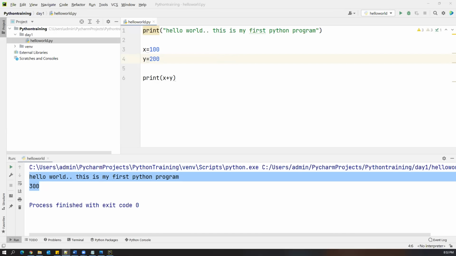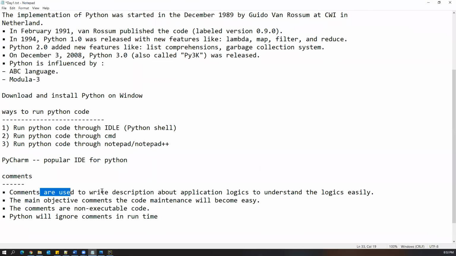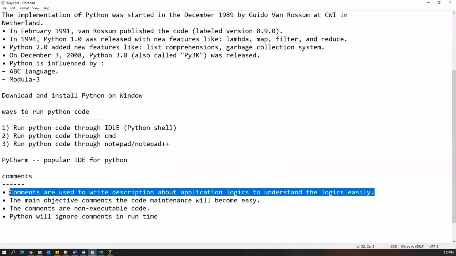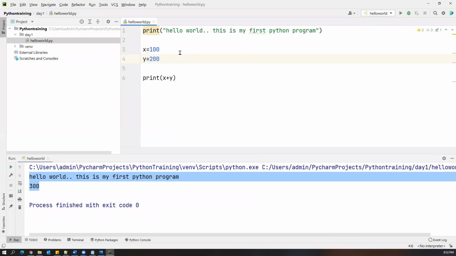So what is the main importance of comments? Comments are used to write a small description about your application logic, so that somebody else can easily understand your code. The main purpose of writing comments is improving readability. The main objective is that code maintenance becomes very easy. And comments are non-executable code. What is a comment? A comment means non-executable code, meaning Python will not execute the comment.